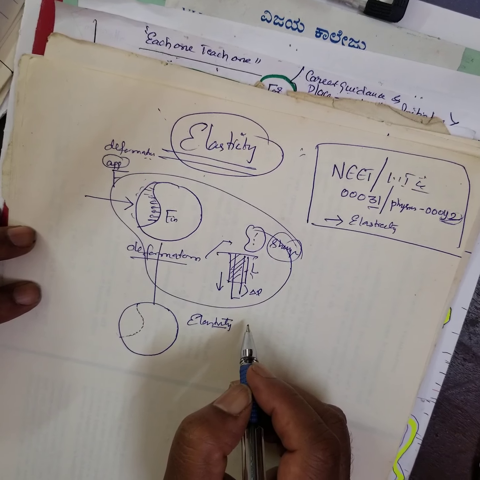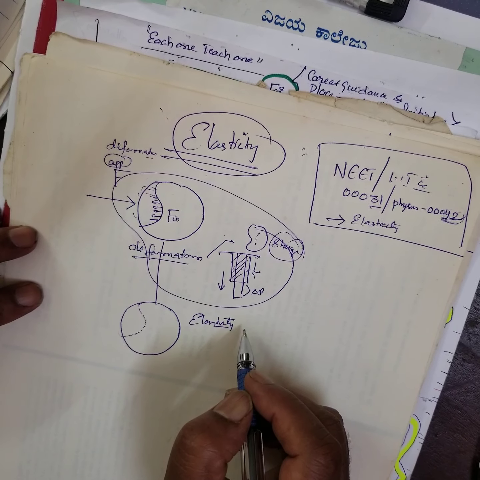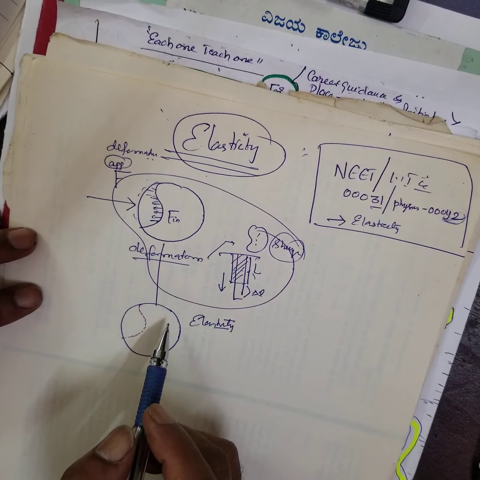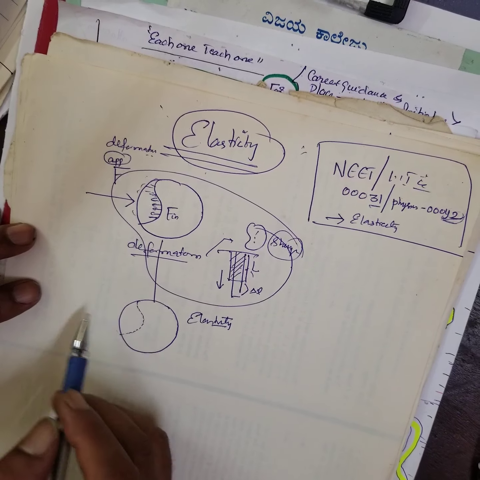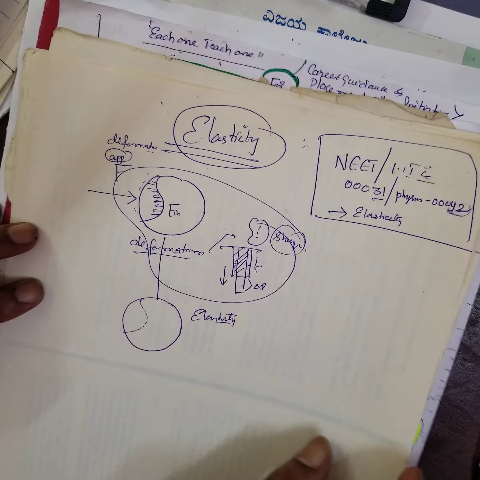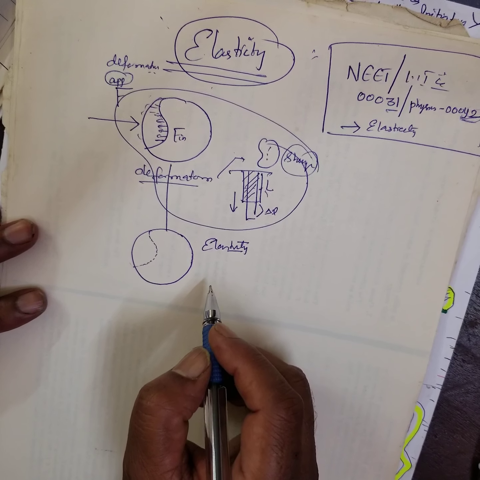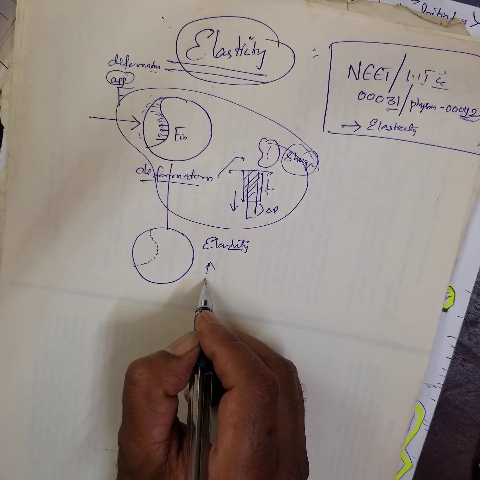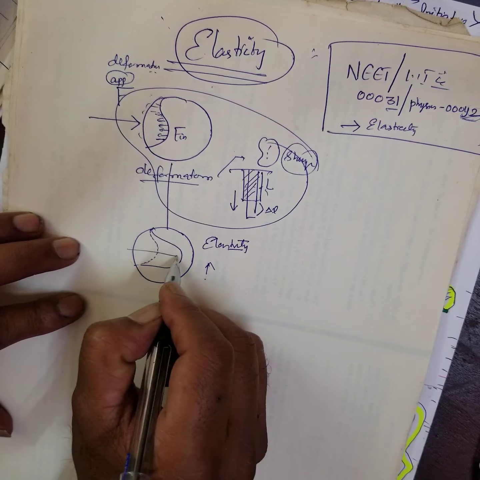It is the ability of the solid to return to its original shape and size after it has been deformed by a force. That means if I remove the deforming force, it does. All solids have some elasticity. You take any solid, it has this elasticity. Greater the elasticity of the body, greater the tendency to regain.